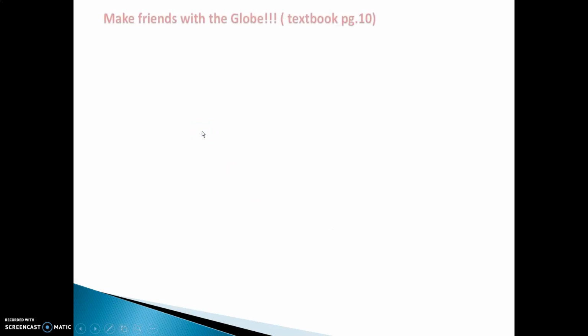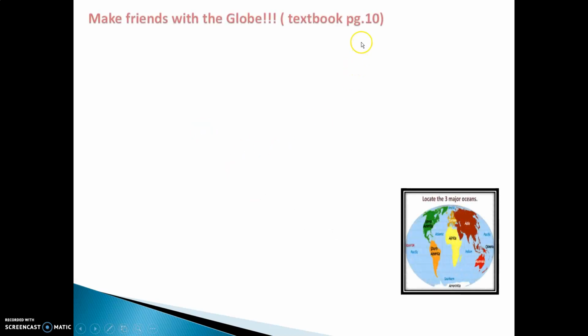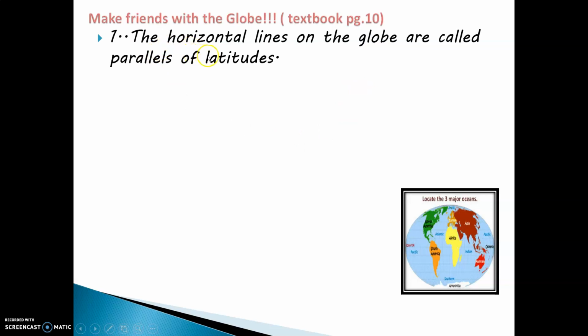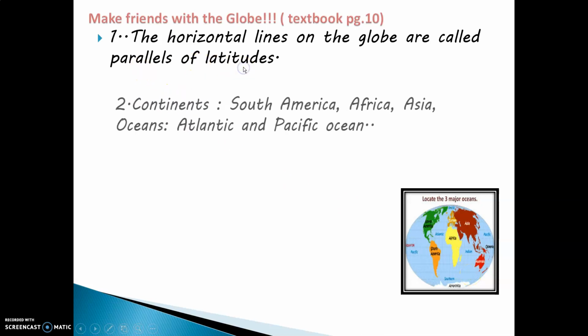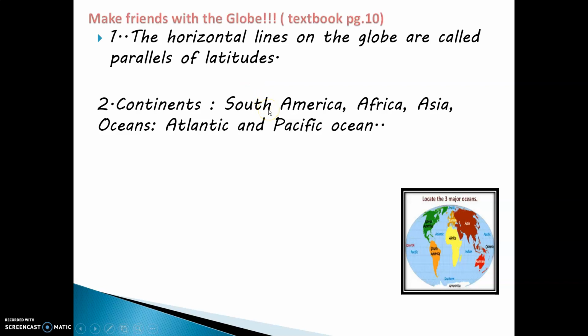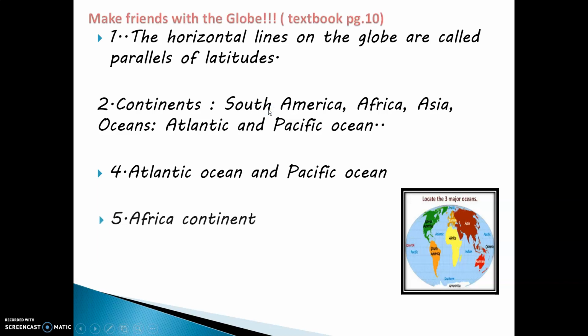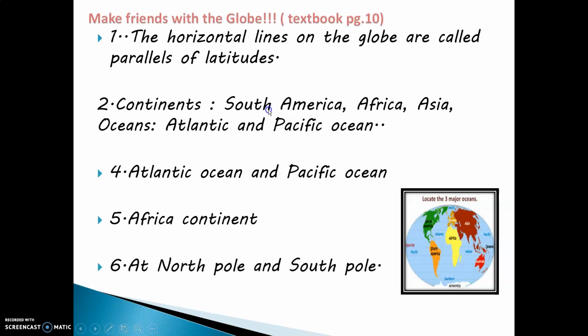Before that, we had discussed the questions that were asked in the textbook on page number 10, and from that we learned that the horizontal lines on the globe are called parallels of latitudes. Horizontal lines, in simple terms, are called slipping lines. So slipping lines on the earth or on the globe are called parallels of latitudes. We learned about the various continents. There are 7 continents on the earth.